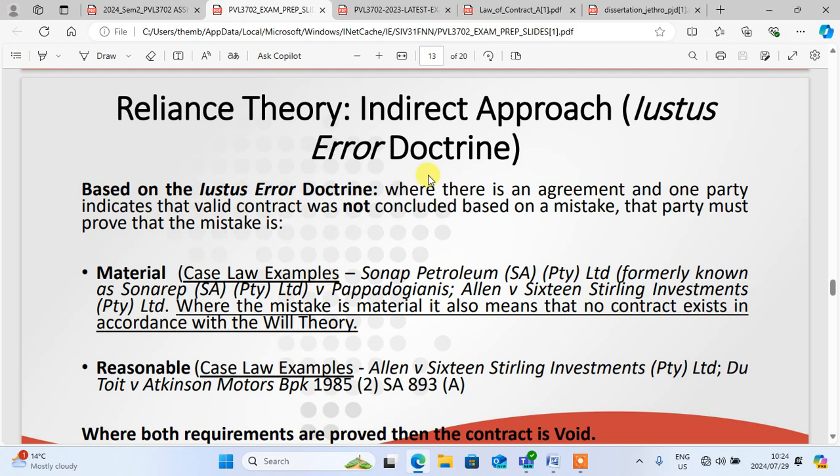On the other side, the indirect approach is based on the Iustus error doctrine. Based on the Iustus error doctrine, where there is an agreement and one party indicates that a valid contract was not concluded based on mistake, the party must prove that the mistake is material and reasonable. So there are the cases here, and the reasonableness of the case is based on Allen v Sixteen Stalin Investment. And then on the other material we have Sonap Petroleum, which was the case of the direct reliance.